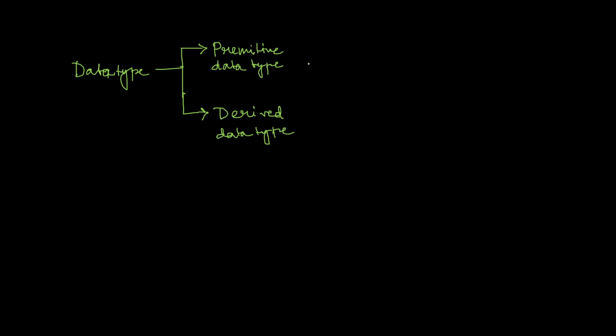This primitive data type has various data types. Among them, we will discuss the three most important ones for now: int, float, and char. The derived data types we will discuss maybe in some other classes. Now, what are int, float, and char?